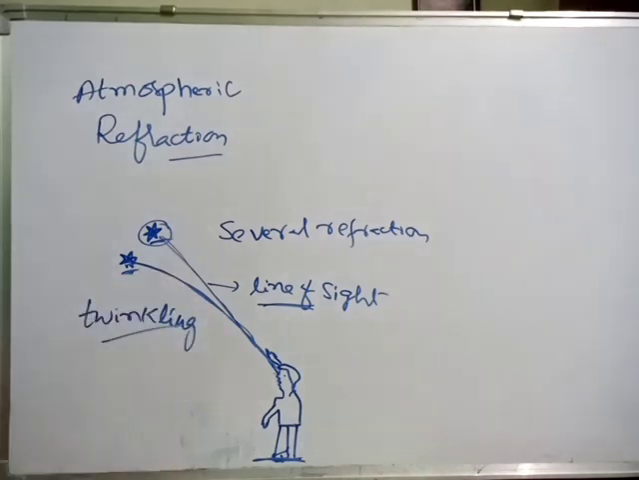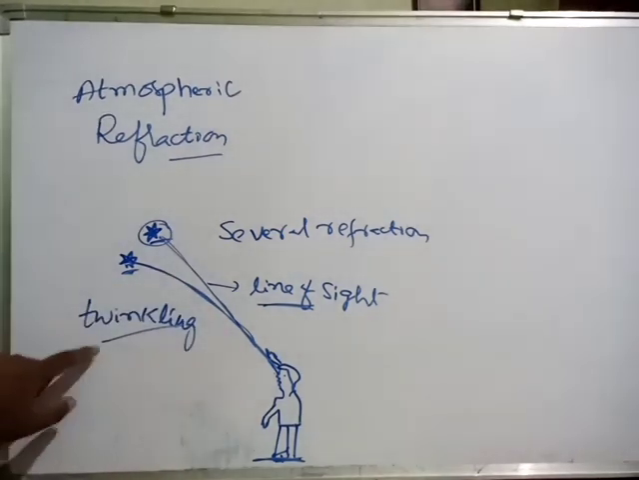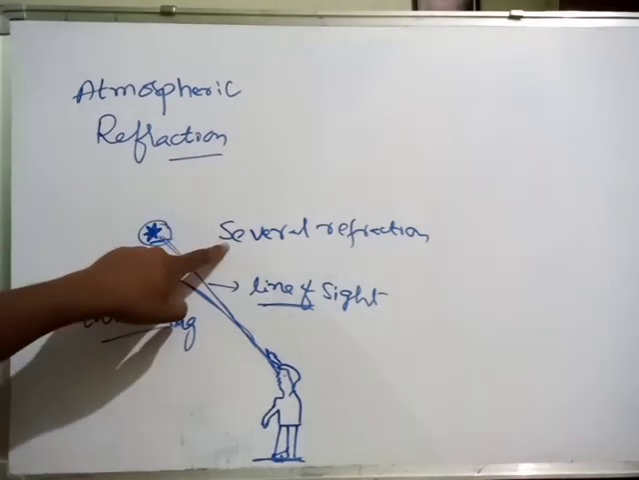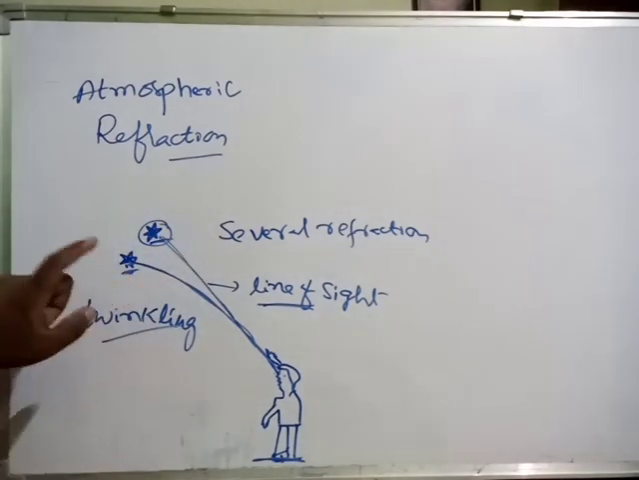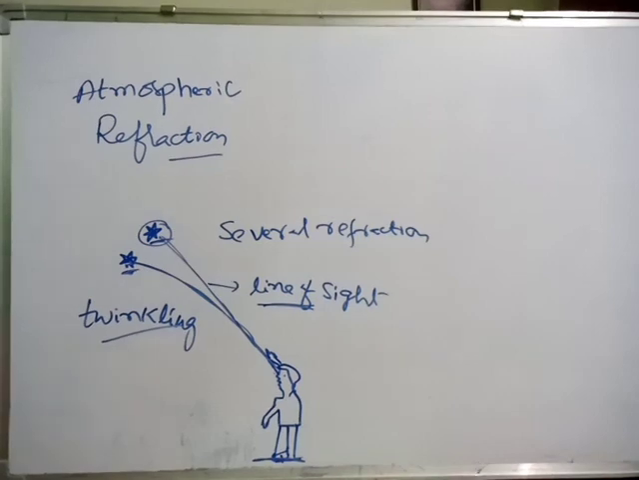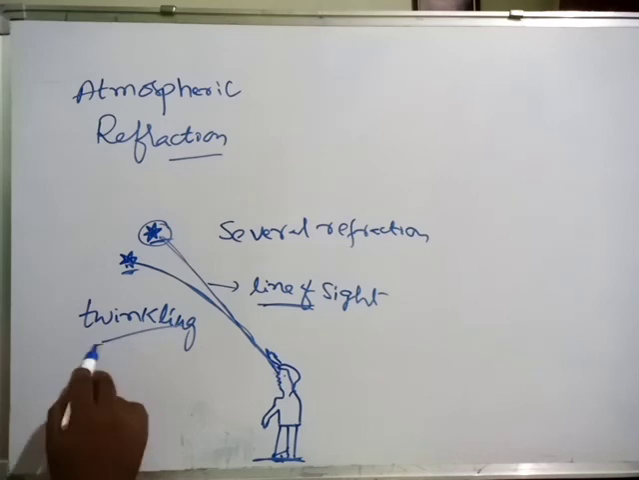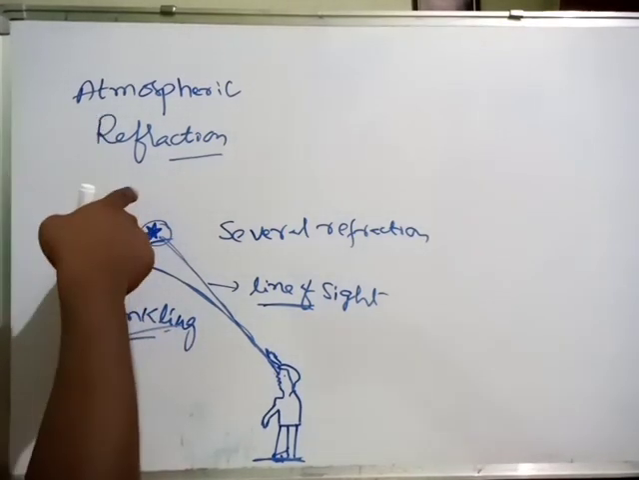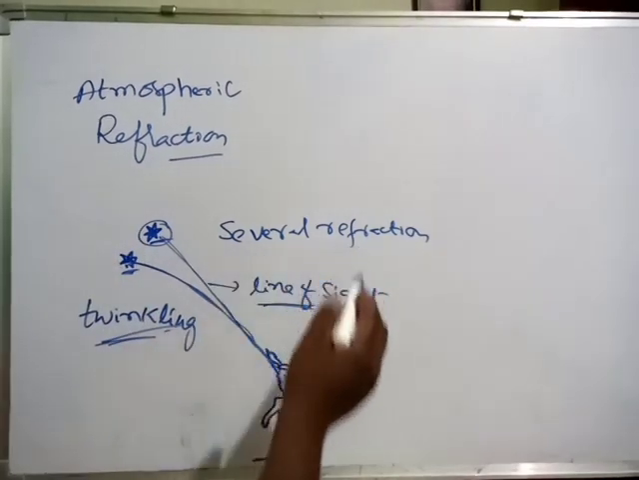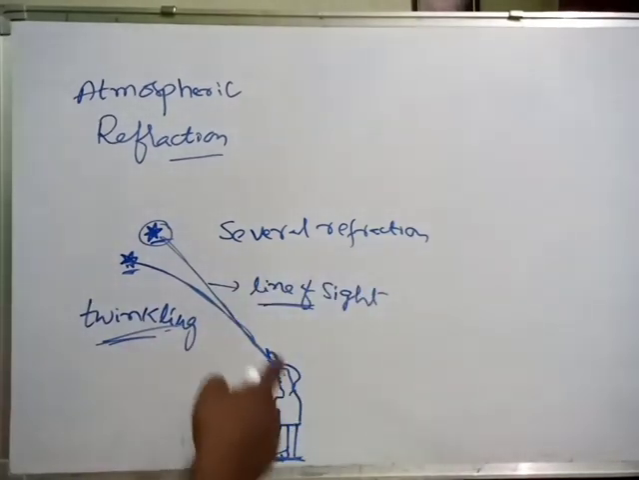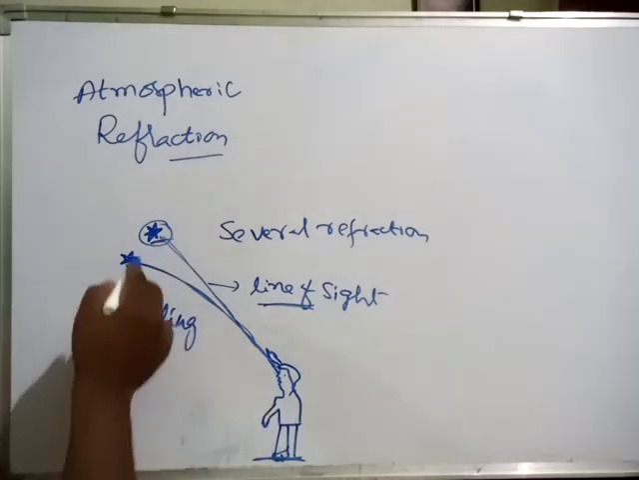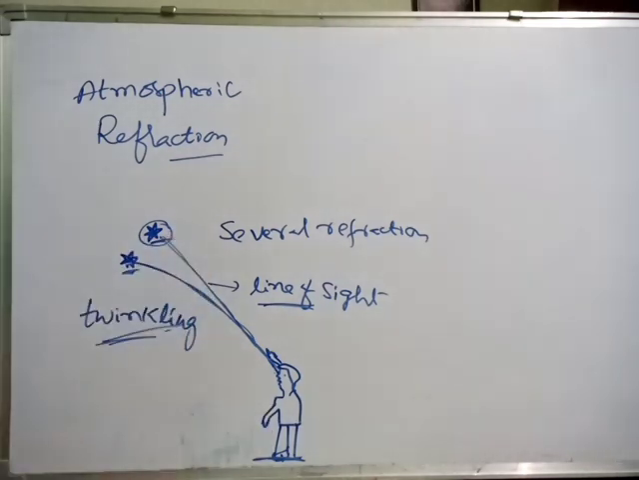During night time we observe twinkling of stars due to several refractions occurring when light from the star reaches the observer's eye. So this is twinkling, atmospheric refraction. What is the reason for twinkling of stars? Twinkling of stars is due to atmospheric refraction. In this, several refractions will occur. That's why, due to the line of sight, the observer will see the star in the apparent position. This is called twinkling of stars. In the next class, we will discuss some more concepts.